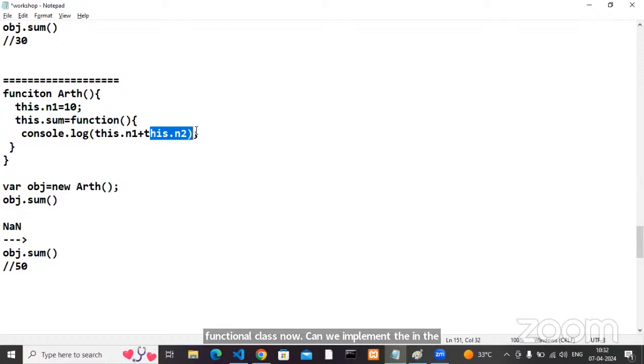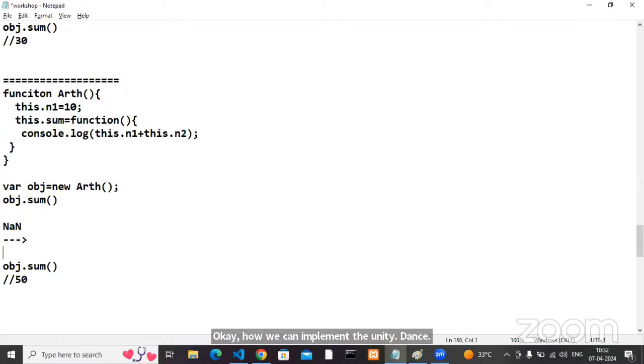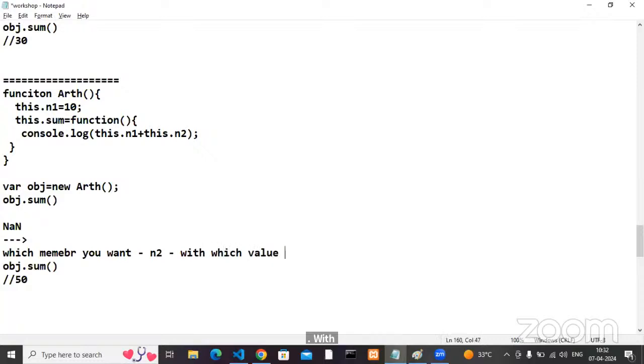Okay, how can we implement the inheritance? Through inheritance, which member do you want first? Which member do you want? Come on, N2. With which value? 40. Okay, who requires it? Come on, who requires it? My arithmetic class or not?